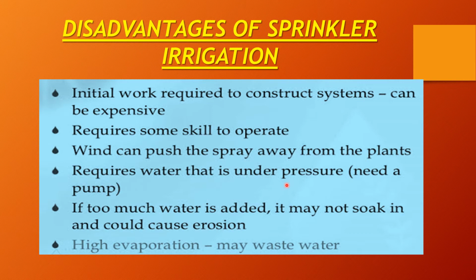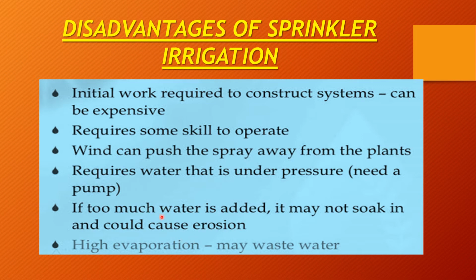So whatever pump is used for sprinkler irrigation should have the ability to generate higher pressure, because if the pump can pump the water out from underground with pressure, then definitely this water will come out from the sprinklers with great pressure, and only in that case will the water coming out of the sprinkler cover more distance and provide sufficient water in sprinkled form. If too much water is added, it may not soak in and could cause erosion.